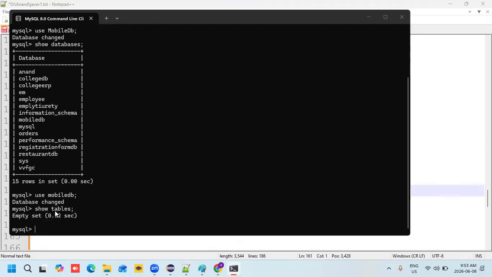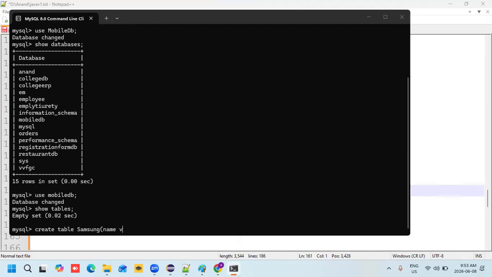Let me show tables. Is there any table in my mobile DB? No tables. Okay, empty set, no tables available in my database. What I should do next, I need to create a table. Now, create table. What is my table name here?